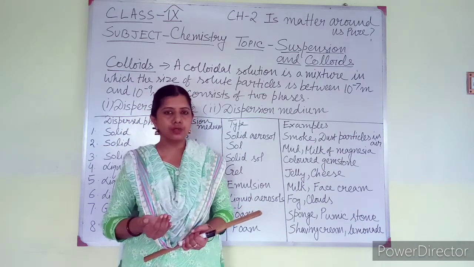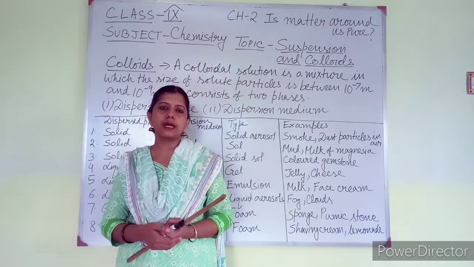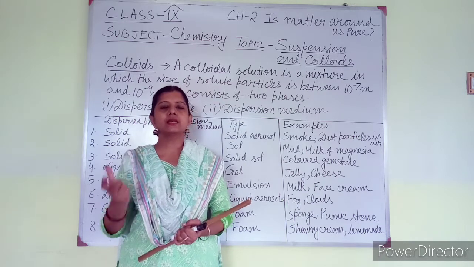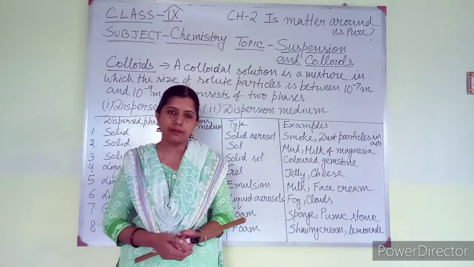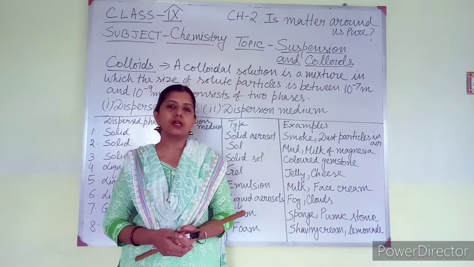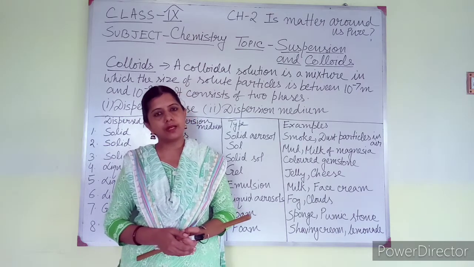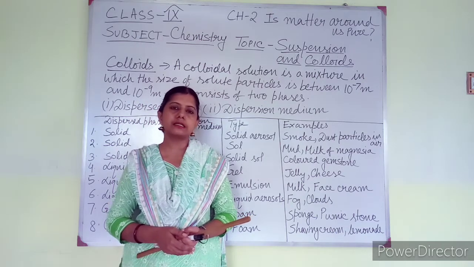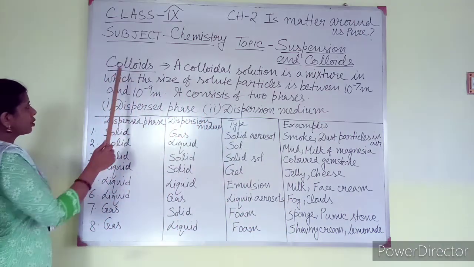In case of solution, the size of the solute particle is less than 10 to the power minus 9 meter. In case of suspension, it is more than 10 to the power minus 7 meter. And in case of colloidal solution, the size of solute particles is in between 10 to the power minus 7 meter and 10 to the power minus 9 meter. So here I have written, what are colloids?